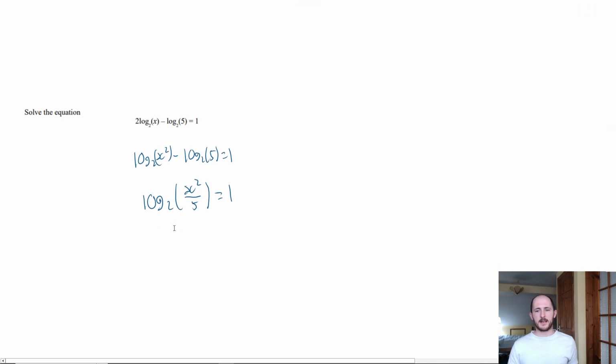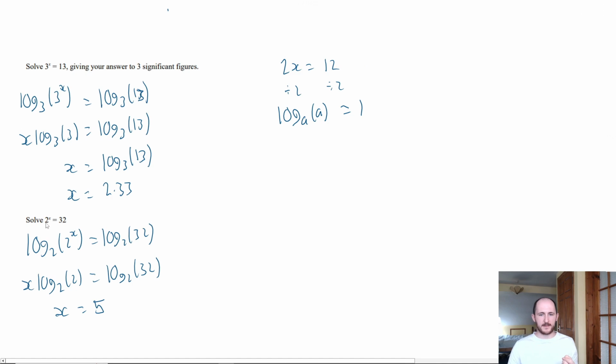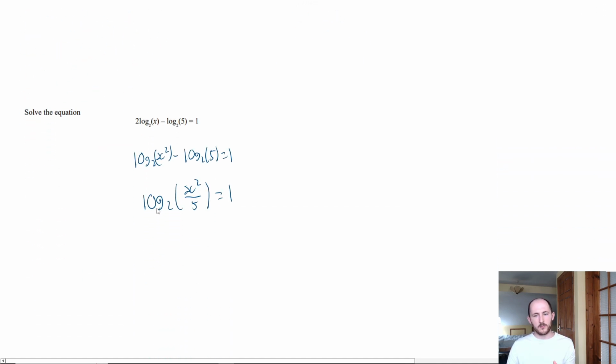Okay, then what would you do next? Well, this is where things get a lot more fun. In algebra, again, whenever we come across something, we do the inverse function. Now, what's the inverse function of a logarithm? Well, we used before the fact that a power, its inverse function is the logarithm. Likewise, the logarithm's inverse function is a power. So we need to put all of this to the power of something.